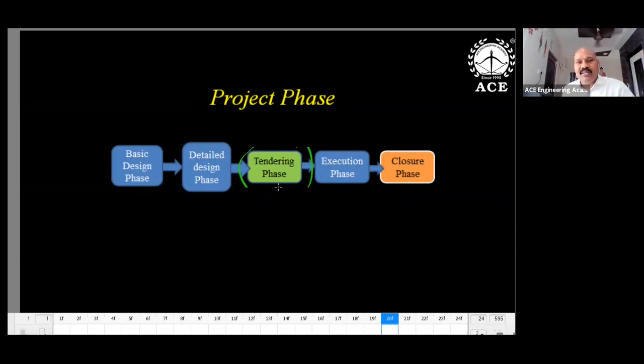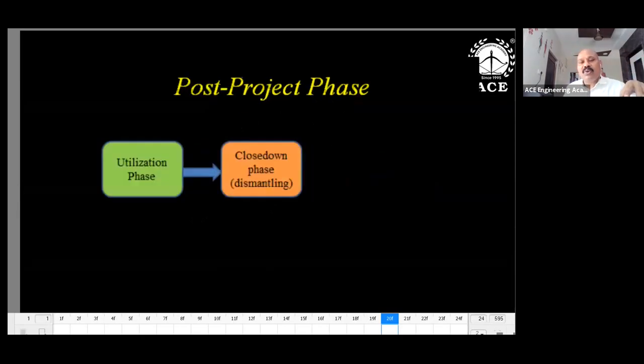In the tendering phase, the contract is awarded and the contractor is called to execute the work, and finally closure. Once closure is over, comes the utilization phase, with testing, validation and verification. After that, it is commissioning, maybe operations. This generally happens in the post-project phase.